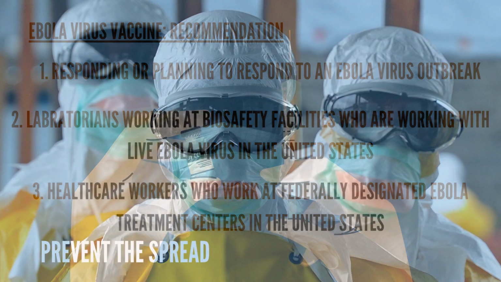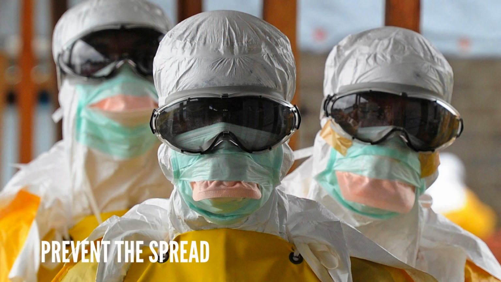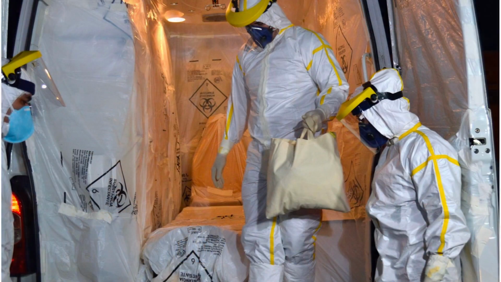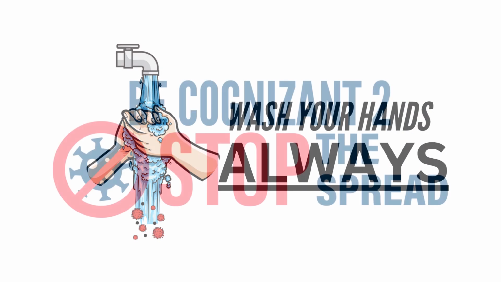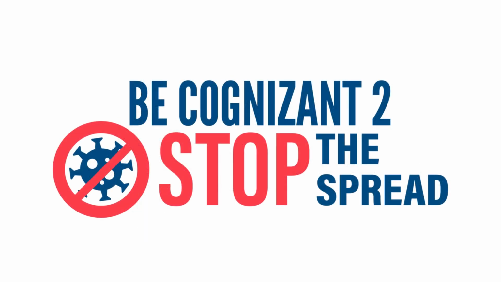Other ways in which you can prevent the spread of Ebola in its entirety is to efficiently quarantine infected individuals, avoid objects that they have been in contact with, and do not touch any of their personal belongings. Be sure to cover any wounds, cuts, or scrapes you may have on your body. Wash your hands thoroughly using soap and water always. Remember to be cognizant of the Ebola virus, as proper education regarding the virus and the proper steps to take when infected is the first step in preventing the spread.